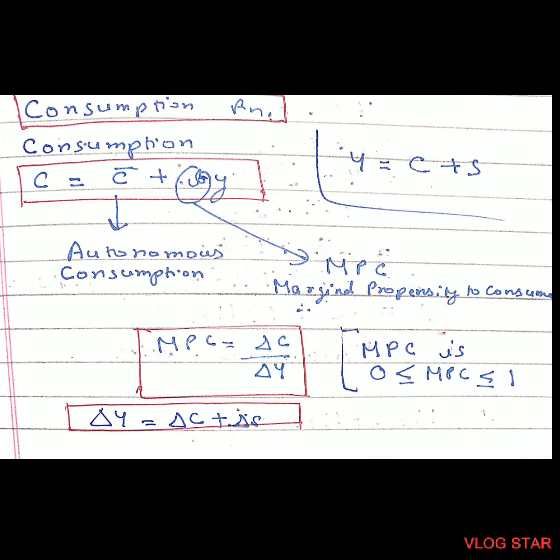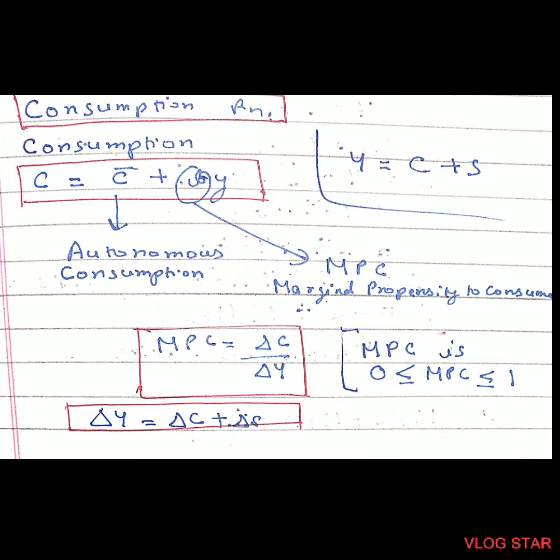The topic is consumption function. Let's understand that. We know that income can be used for consumption or saving purposes. Now see the formula of consumption function. C is equal to C bar plus bY. Here C bar denotes autonomous consumption and b denotes MPC, that is marginal propensity to consume.